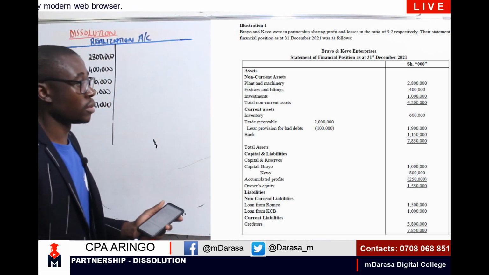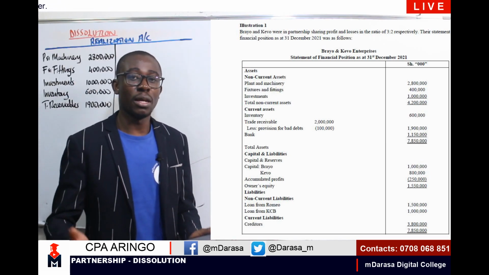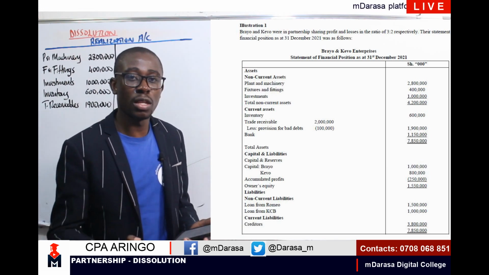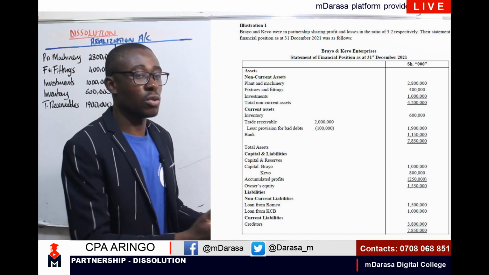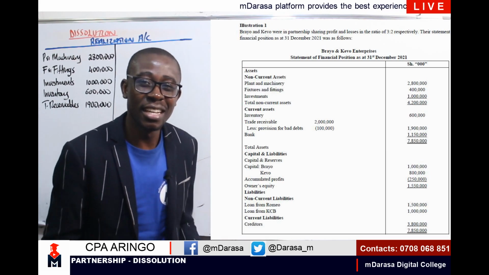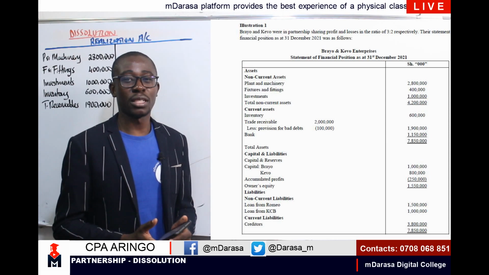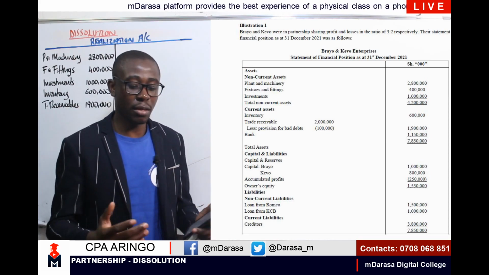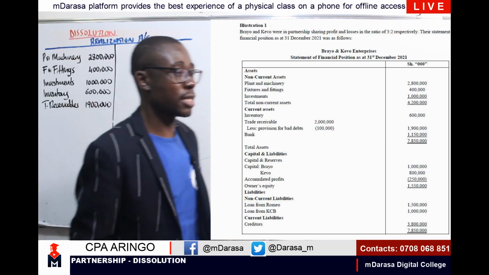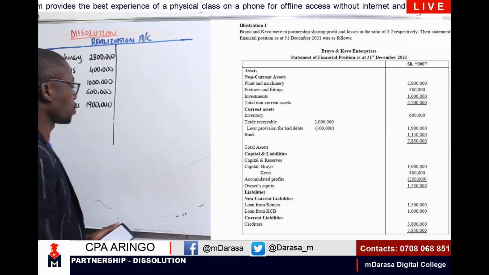I know one might be tempted to ask, Mwalimu, why aren't you opening the individual assets accounts? So long as you know the double entry, my good student, yes, you're allowed to open. But don't you think you'd be wasting a lot of time opening these individual assets accounts? As much as it is very important, for the purpose of our exams and for the purpose of time, so long as you know that you're supposed to credit the individual assets accounts, just debit your realization account.